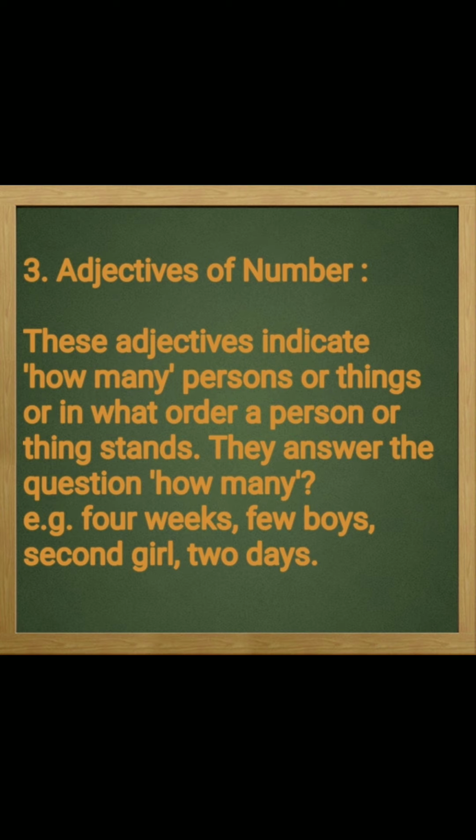1 day, 1 boy, 2 girls, 3 birds. These are exact numbers, definite numeral adjectives. And indefinite numeral adjectives are used when we don't have any specific number, like no, few girls, several birds, few boys. These are indefinite numeral adjectives.